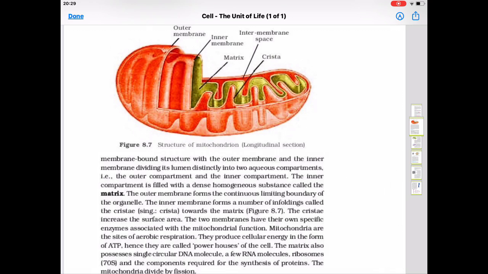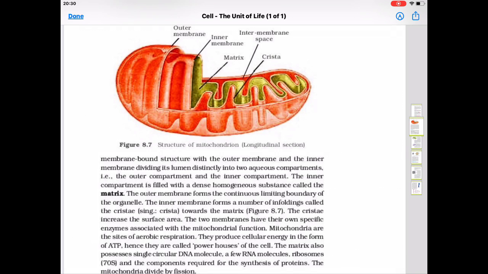Each mitochondrion is a double-membrane-bound structure. Each mitochondrion is surrounded by two layers, double membrane, with the outer membrane and the inner membrane, dividing its lumen, meaning cavity, distinctly into two aqueous compartments. So, outer membrane and inner membrane. The inner membrane divides the inner open cavity into two parts, the outer compartment and the inner compartment.